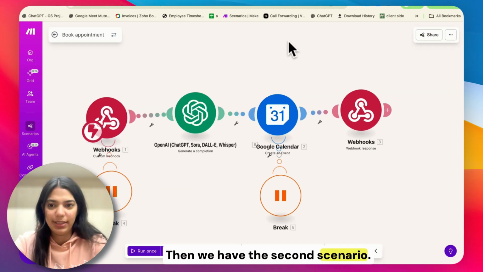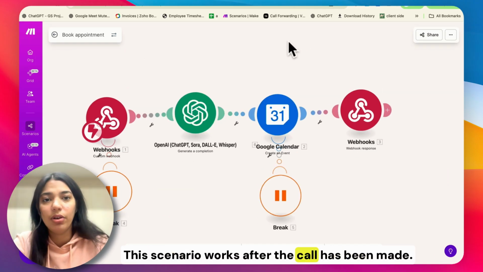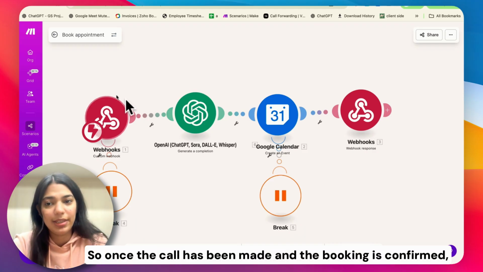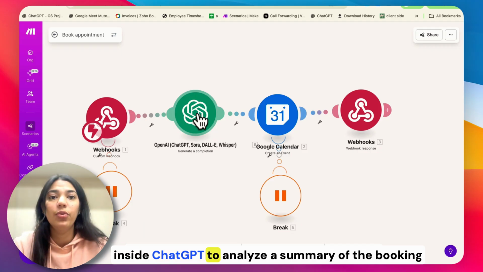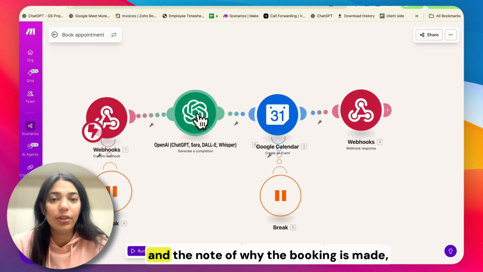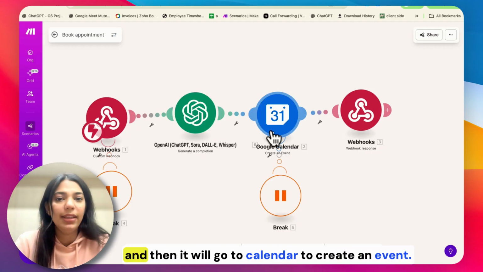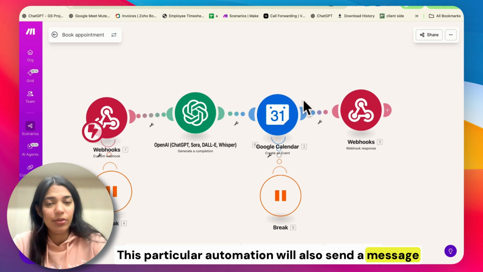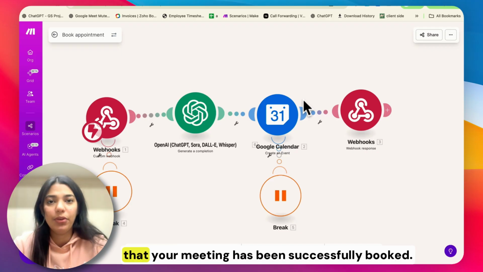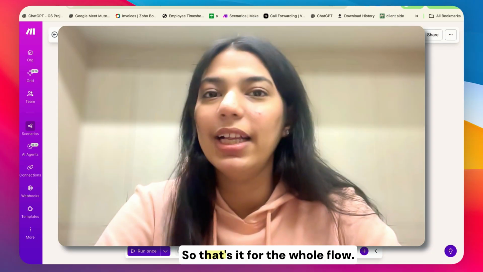Then we have the second scenario. This scenario works after the call has been made. So once the call has been made and the booking is confirmed, it goes inside ChatGPT to analyze a summary of the booking and the note of why the booking is made, and then it will go to the calendar to create an event. This particular automation will also send a message or a notification back to the call that your meeting has been successfully booked. So that's it for the whole flow.